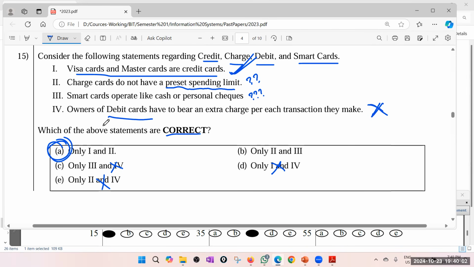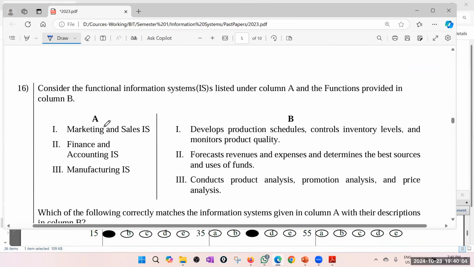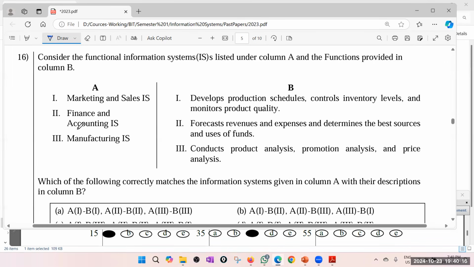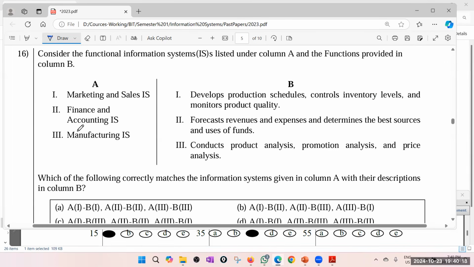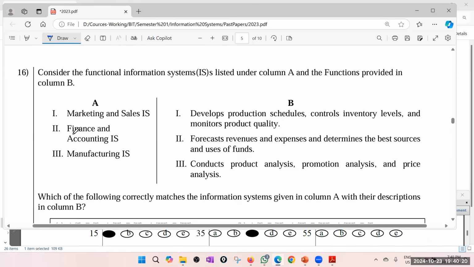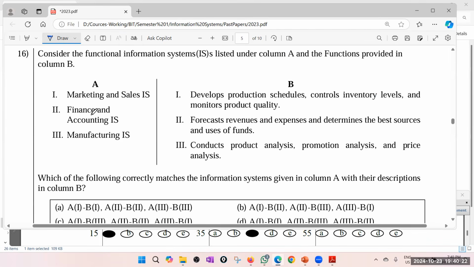Okay. Right, 16. Consider the functional information systems listed under column A and functions provided in column B. Which of the following correctly matches? Marketing and sales information system, finance and accounting, manufacturing. It should be an easy question. Develops production schedules, controls inventory levels, and monitors product quality.